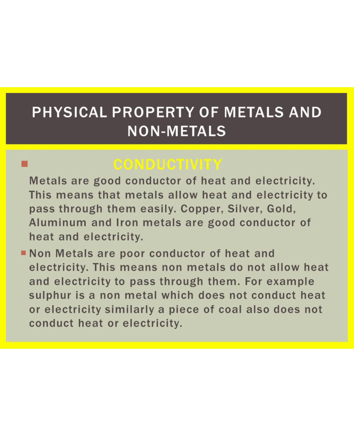This means that metals allow heat and electricity to pass through them easily. Copper, silver, gold, aluminium and iron are good conductors of heat and electricity. Non-metals are poor conductors of heat and electricity. This means non-metals do not allow heat and electricity to pass through them. For example, sulfur is a non-metal which does not conduct heat or electricity. Similarly, a piece of coal also does not conduct heat or electricity.